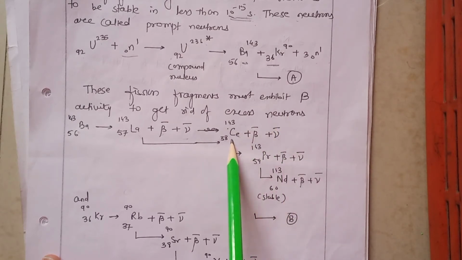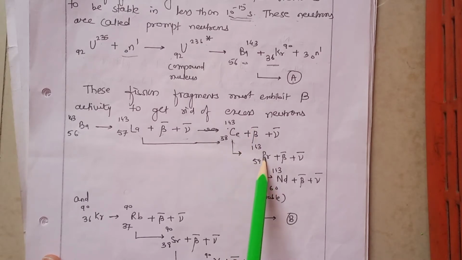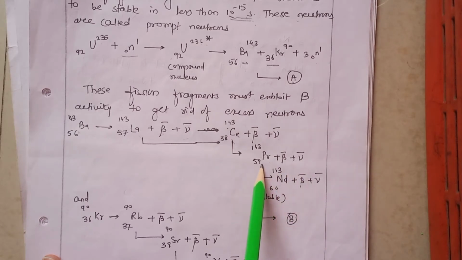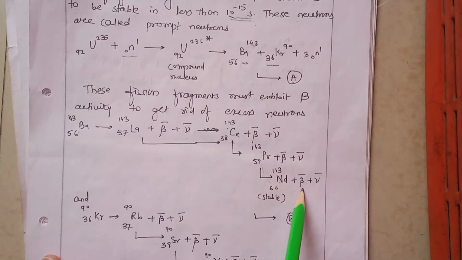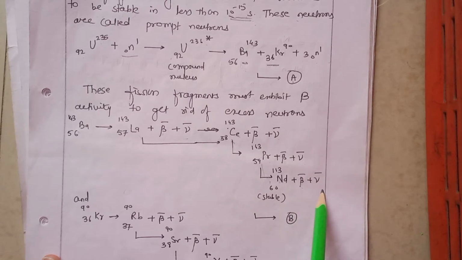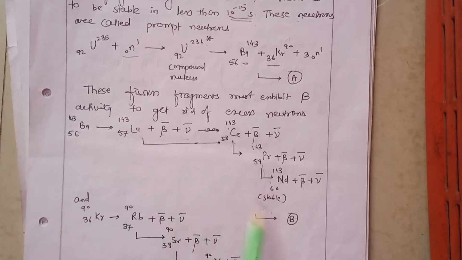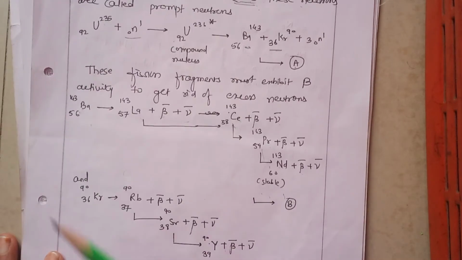Again it has excess neutrons, so it forms Pr, emitting beta particles and antineutrino. This Pr, being beta rich, emits electrons and antineutrino, forming Nd, which is stable. So here the reaction stops. These are the chain of reactions which the fission fragment goes through.